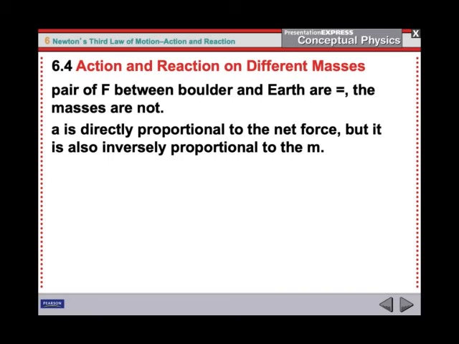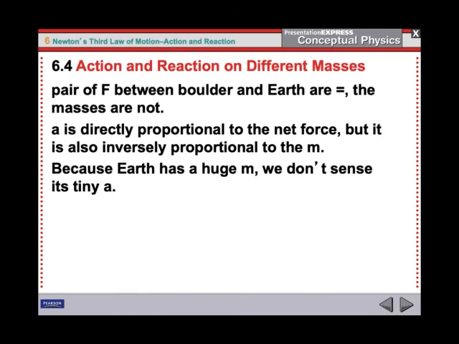So while a huge force may cause a big acceleration, if the mass that it's accelerating is really, really huge, the acceleration is going to be really small. So because the earth has a huge mass, we don't sense the very, very tiny acceleration that happens when something falls to the earth.